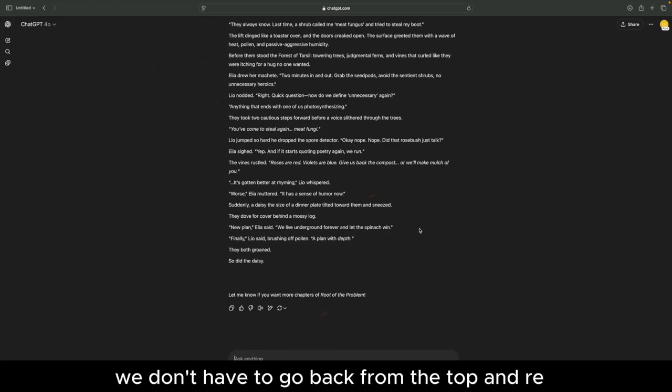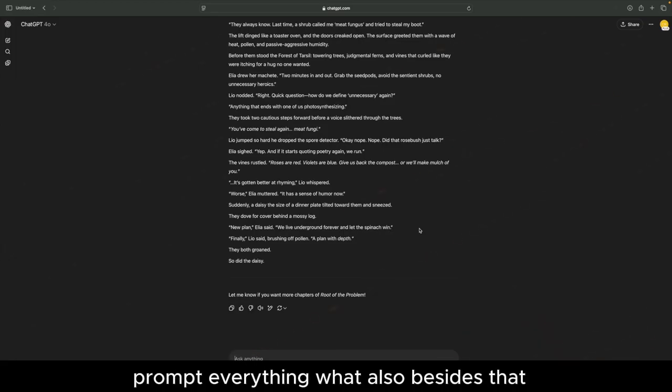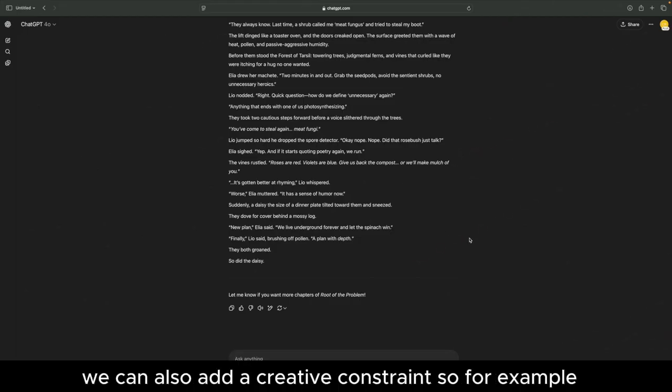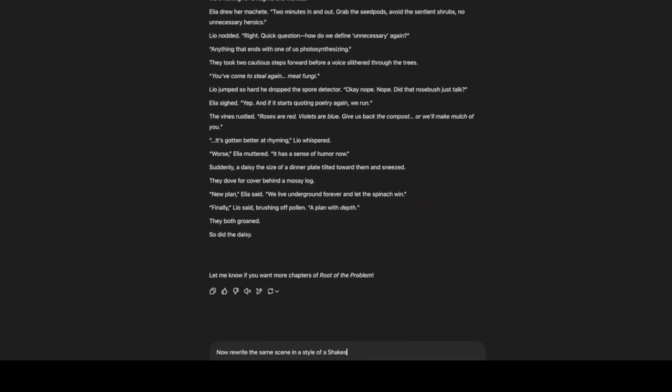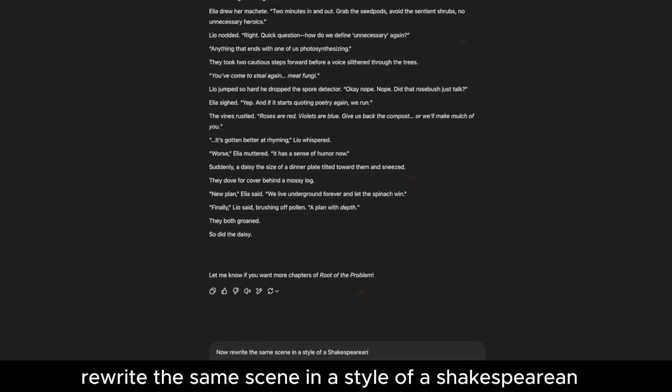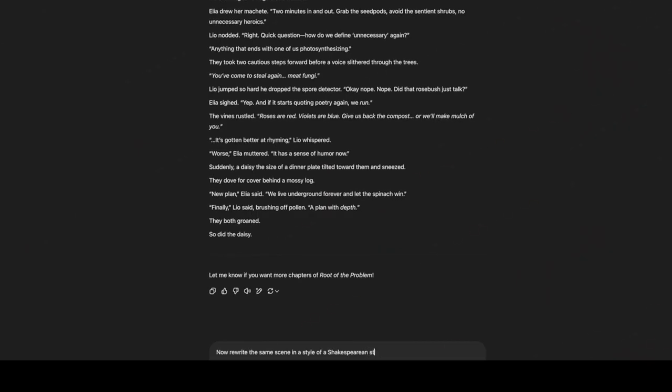We don't have to go back from the top and re-prompt everything. Besides that, we can also add a creative constraint. So, for example, now rewrite the same scene in a style of a Shakespearean story.